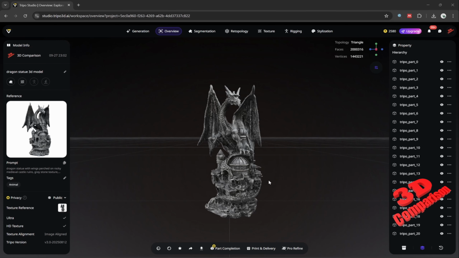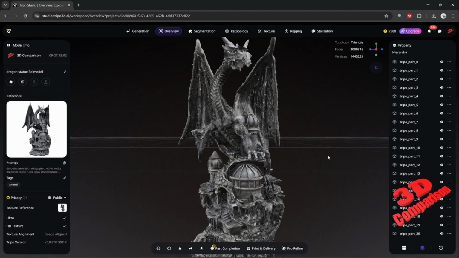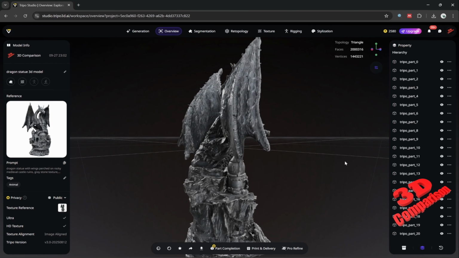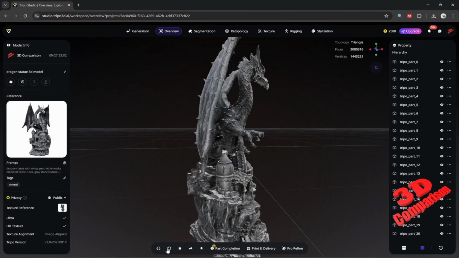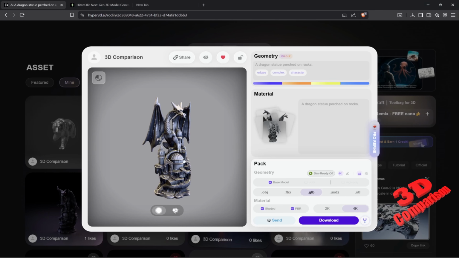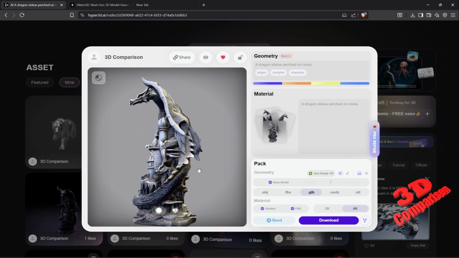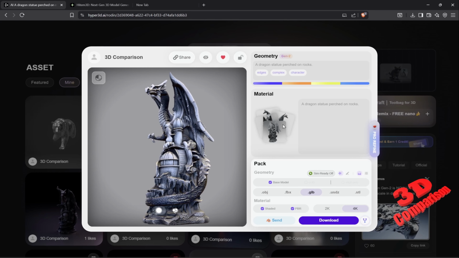Let's also check the models directly on the platform. So this is the model made using Tripo, as you can see it over here. If I disable the texture, over here within the viewport, it will move a lot more smoothly. If I jump over here, this will be the model made with Rodin. And we're going to see that tail of the dragon, how it has been defined. Keep in mind that over here we had support for multi-views.